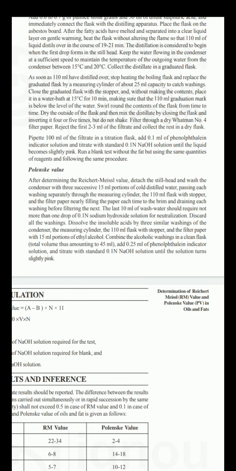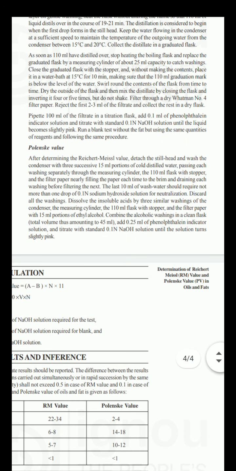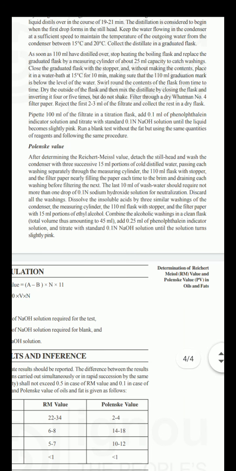The distillation is considered to begin when the first drop forms in the still head. Keep the water flowing in the condenser at a sufficient speed to maintain the temperature of the outgoing water from the condenser between 15 to 20 degrees Celsius. Collect the distillate in a graduated flask. They have mentioned this precaution: through the condenser you should keep the water flowing so that the temperature is kept between 15 to 20 degrees Celsius.